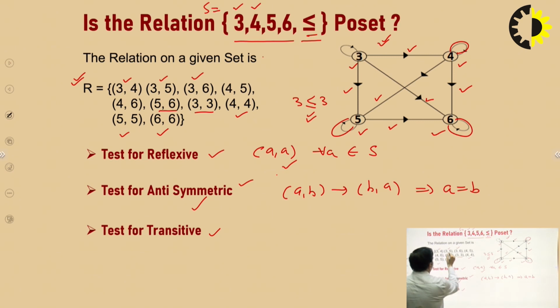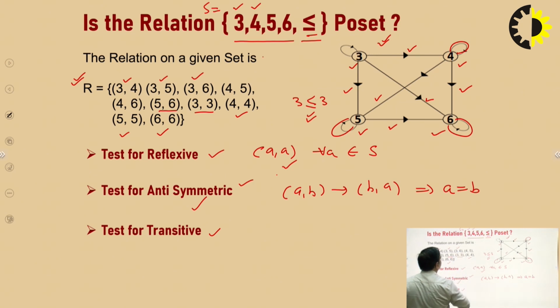Now I will check the (3, 5). For (3, 5), I will find out the pairs which start from 5: (5, 6), so (3, 6) must exist, and it does. Then (5, 5), so (3, 5) must exist. Only two such pairs exist.